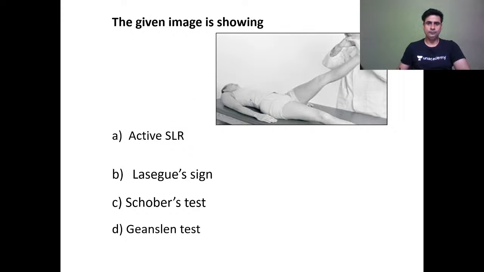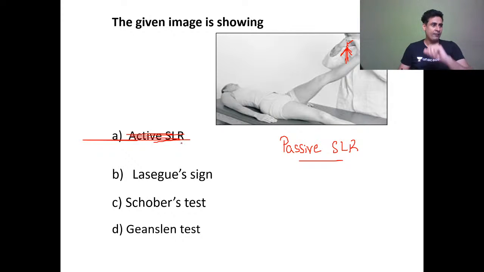Okay, beta. So this test you can see here. I think here in this area my picture is coming, but you can clearly see this area. The clinician is raising the leg and doing dorsiflexion of the ankle. So this is passive straight leg raising test, not active straight leg raising test.